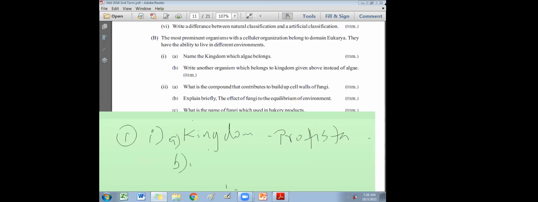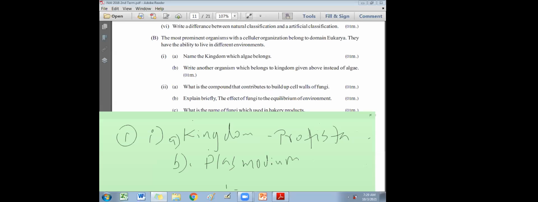Plasmodium, which is the protozoa. Yeah, name another organism which belongs to this kingdom. Yes, they're asking the name of the organism. Very good. Yeah, Plasmodium. You can write any of this. Plasmodium, that is a protozoa. Don't write the word protozoa. They're asking to name another organism.